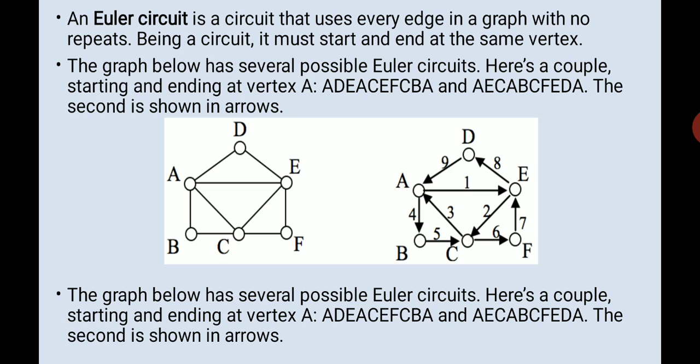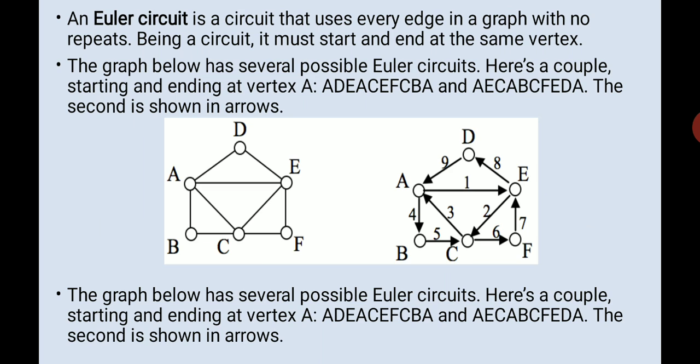And next you start with A to E, E to C, C to A, B to C, C to F, F to E, E to D, D to A. Right, so you try to traverse once and there's no repeat. See, no edge is repeated. EA is not twice, there's only one EC, so you will not find another EC over there. So you are traveling each edge only once, right?